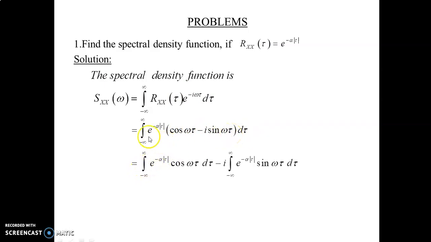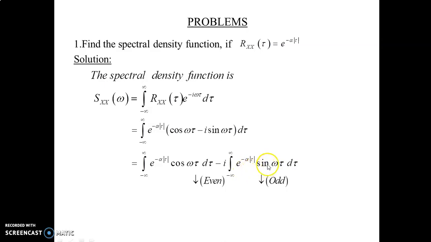Next, multiplying and splitting into two terms: the integral of e power minus alpha modulus of tau into cos omega tau into d tau, minus I into the integral of e power minus alpha modulus of tau into sin omega tau into d tau.